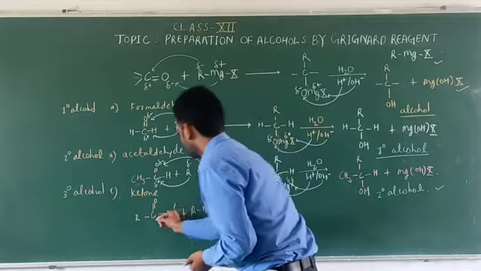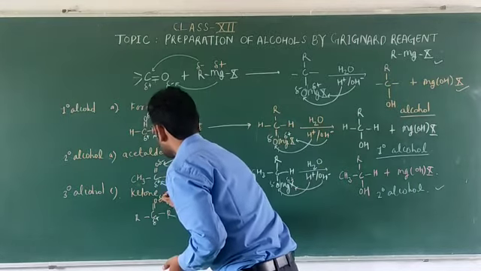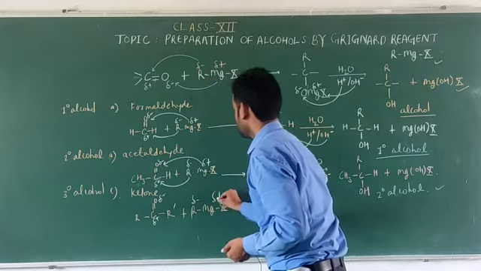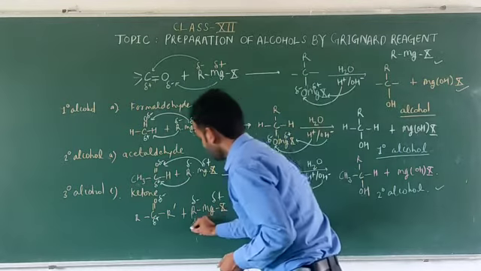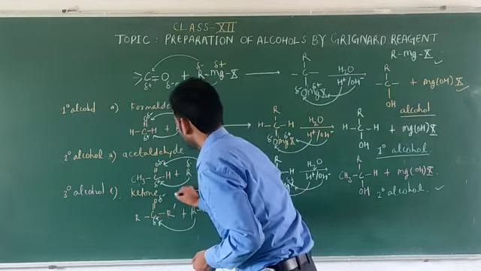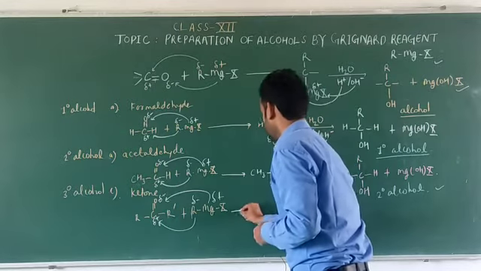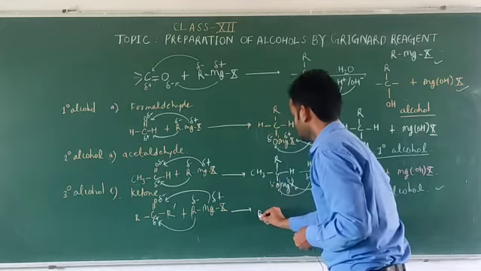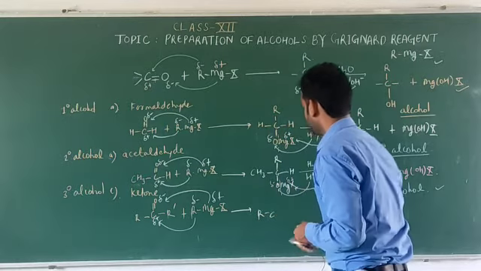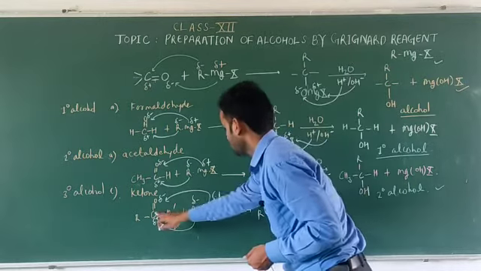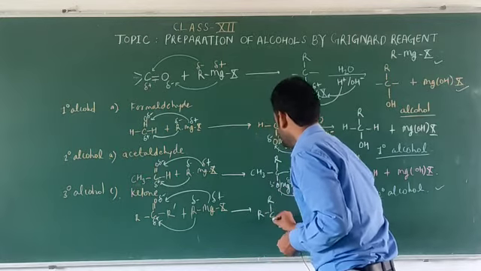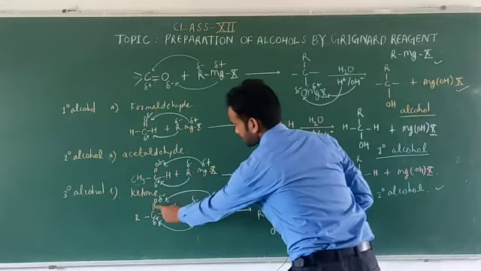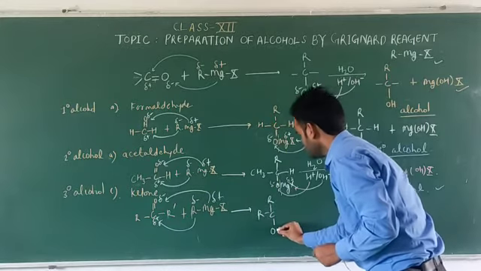We know that this carbon is electropositive, this oxygen is electronegative, and this R is electronegative, this MgX electropositive. This R will attach to this carbon and MgX will attach to the O, and the product will be R, then C, and this R adding with carbon here, and this O being single bond here, the double bond will break into the single bond, and along with the O there would be